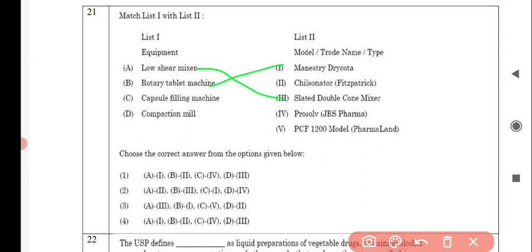For capsule filling machine, it correctly matches with option number 5, that is PCF 1200 model, Pharmaland. For compaction mill, it correctly matches with option number 2, that is Chilsonator, Fitzpatrick. So option number 3 is correct for this question.